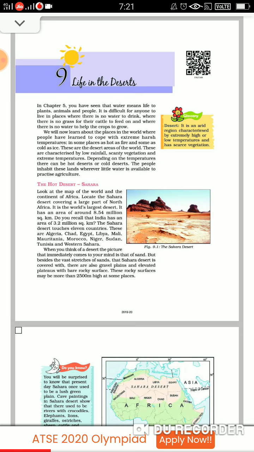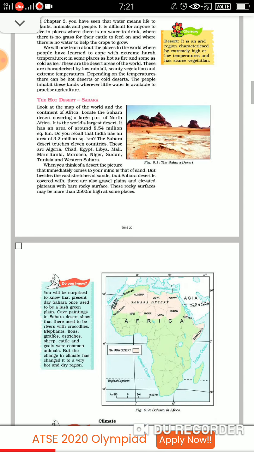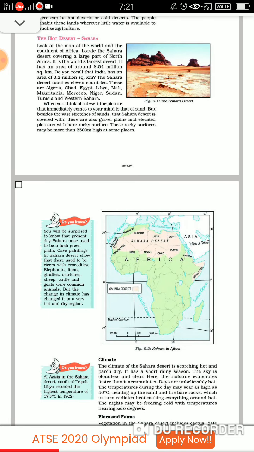Now, children, see. Where is the Sahara Desert? Just check out in the map of Africa. Here it is. Just check out where is the Sahara Desert in Africa. Fine. So you will be looking at that this desert is covering a large part of North Africa, not the South Africa.